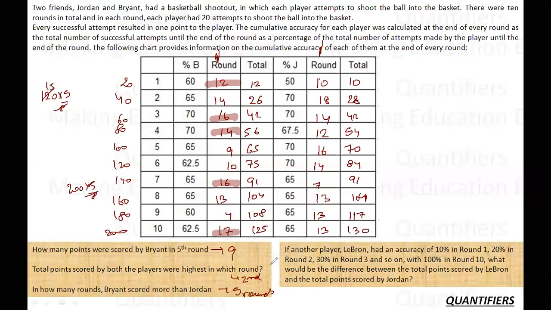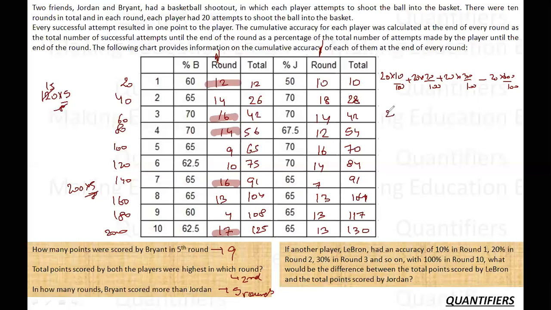Okay, let's move to last. If another player, LeBron, had an accuracy of 10% in round 1, 20 in round 2, 30 in round 3, so on 100 in round 10, what is the total point difference between LeBron and Jordan? So for LeBron, what do I need to calculate? 20 ka 10%, 20 ka 20%, 20 ka 30%, so on up to 20 ka 100%. This is what I need to calculate for total points.